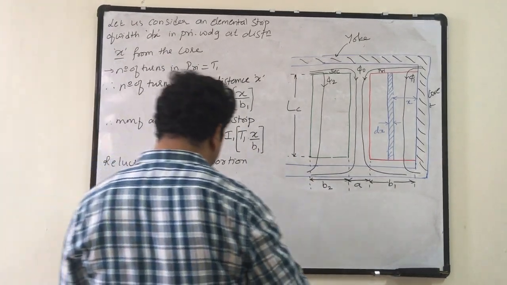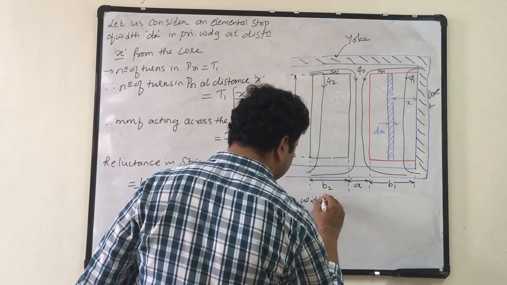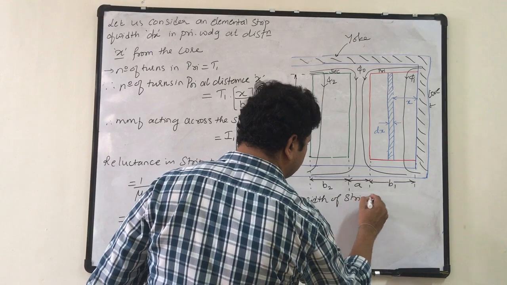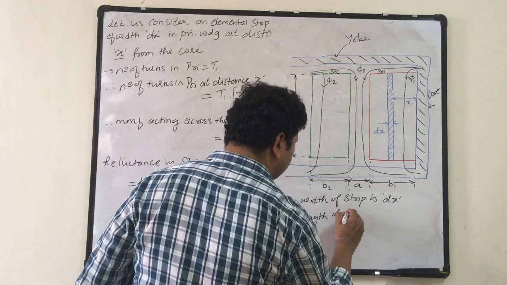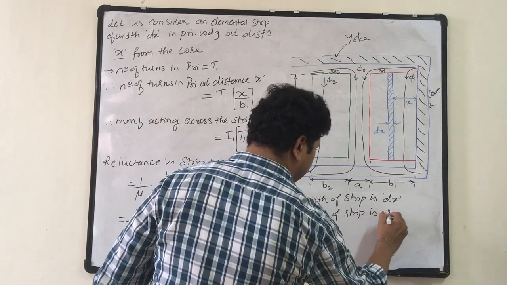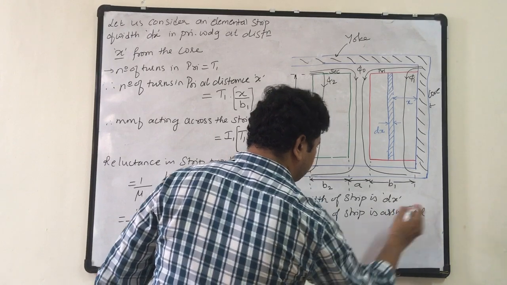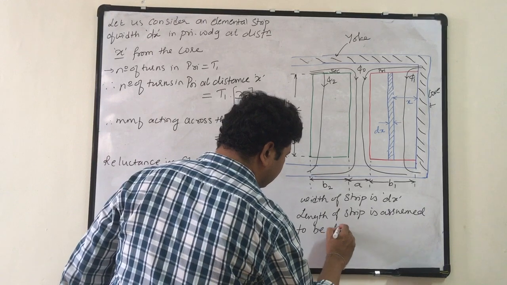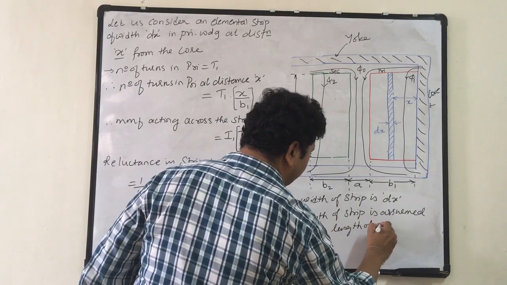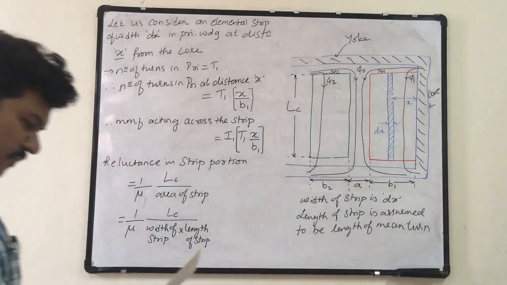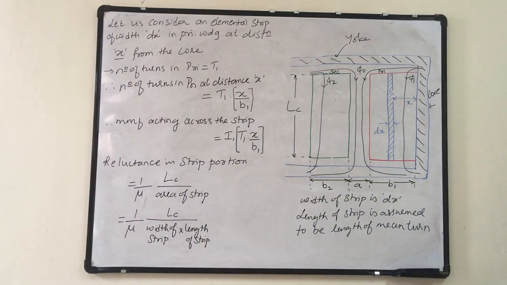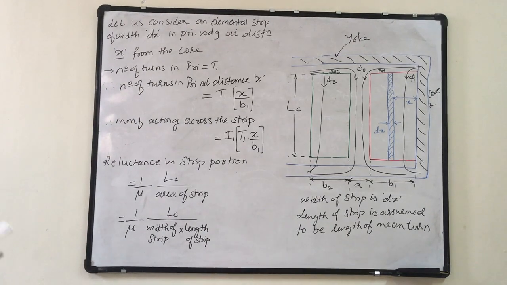Now width of strip is dx. Length of strip is assumed to be the length of mean turn.